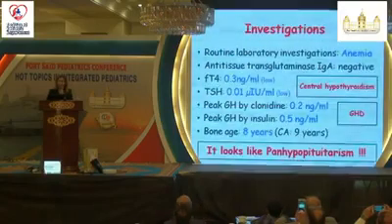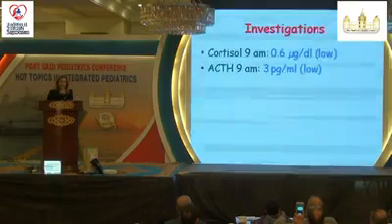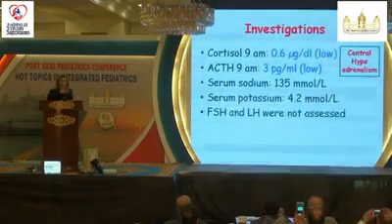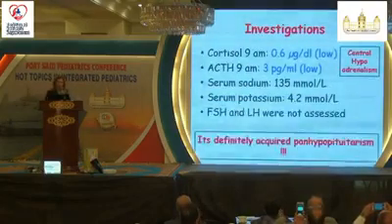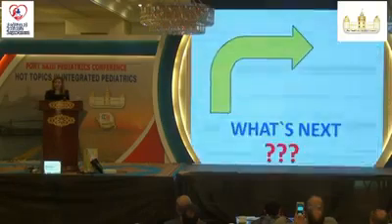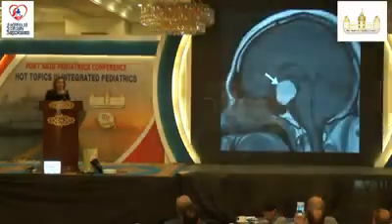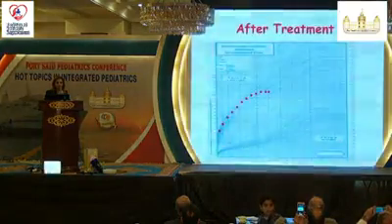So it looked like panhypopituitarism. And the golden rule is whenever you have more than one pituitary defect, you must search for the other hormones. And this is what we did. Cortisol, ACTH were low, central hypoadrenalism, sodium, potassium normal. We did not assess FSH and LH because the child is prepubertal. So it is definitely acquired panhypopituitarism. What is the next urgent investigation? Yes, MRI. This was very big cystic craniopharyngioma, as you see here, confirmed by histopathology.